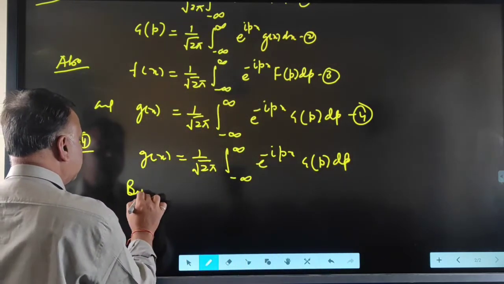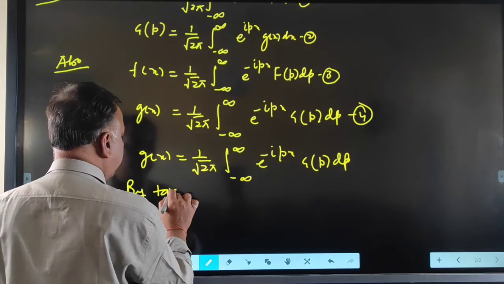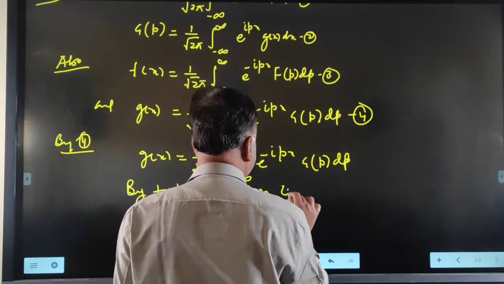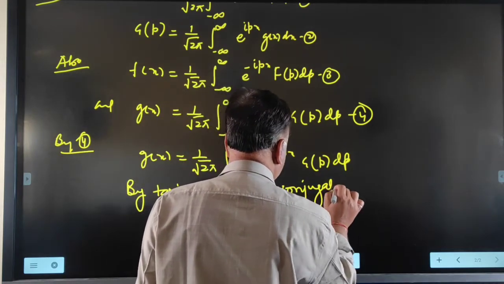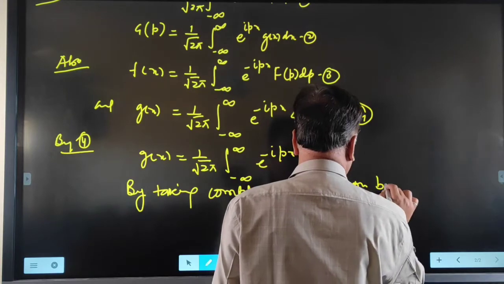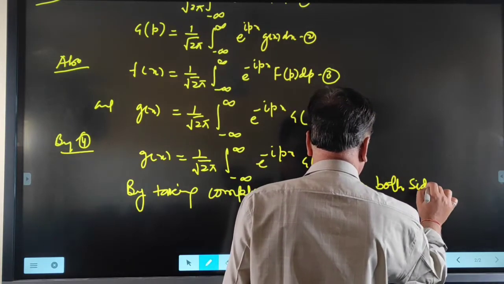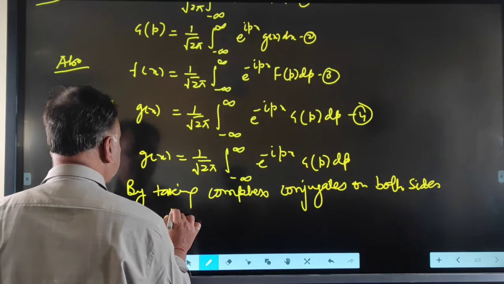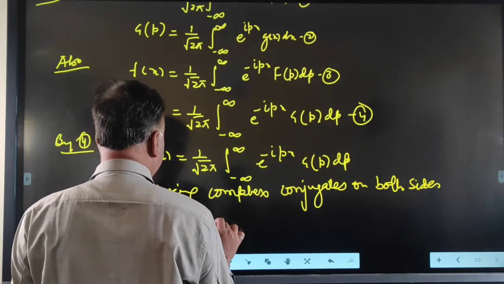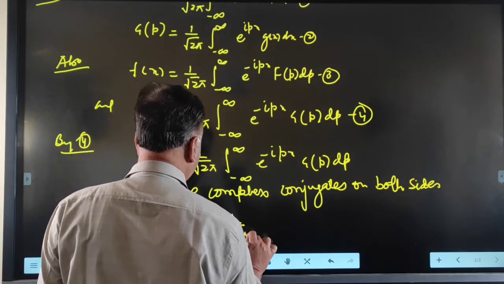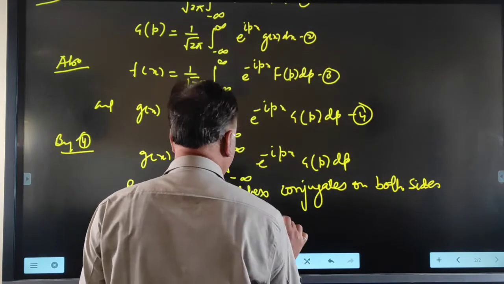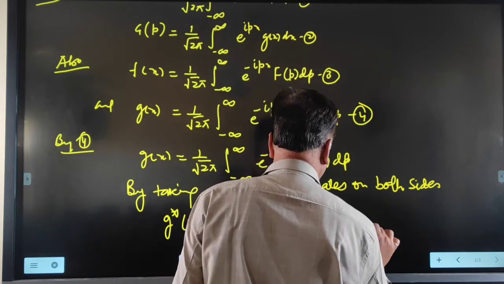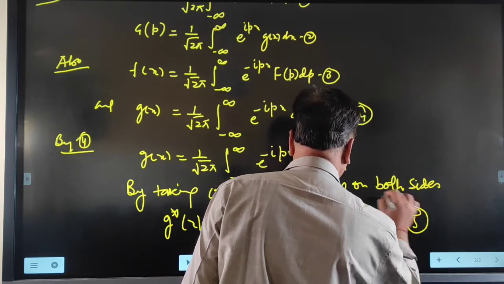By taking the complex conjugate on both sides, we get G star x is equal to 1 upon root 2 pi integral minus infinity to infinity e raised to iota px G star p dp, number 5.